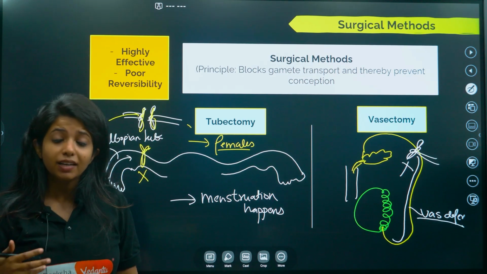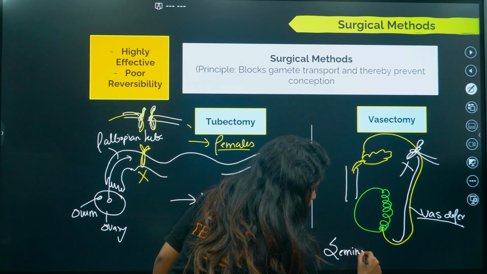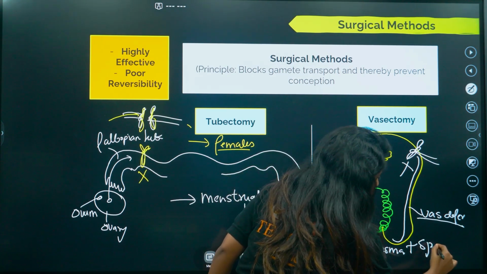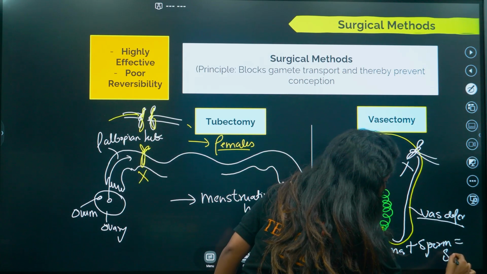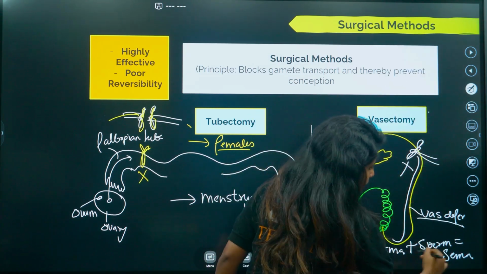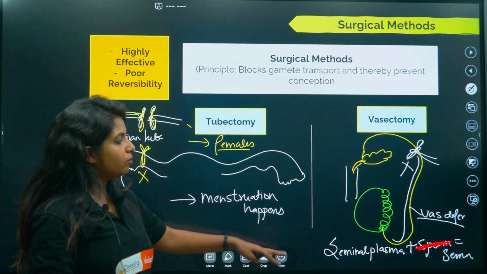Now in the case of vasectomy, after undergoing vasectomy, can these people ejaculate? Yes, they definitely ejaculate. They definitely have seminal plasma. So we know seminal plasma plus sperm equals semen, right? But here, as the sperm is being blocked, in the semen there won't be any sperm, it will be just seminal plasma.